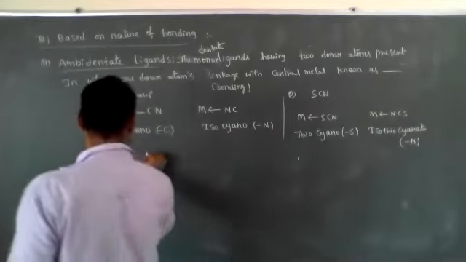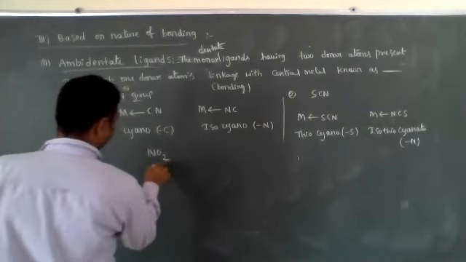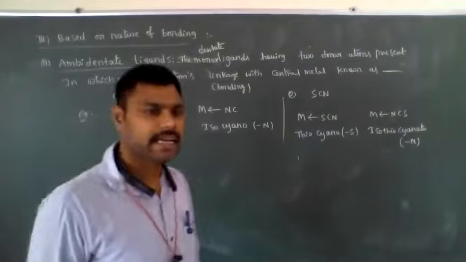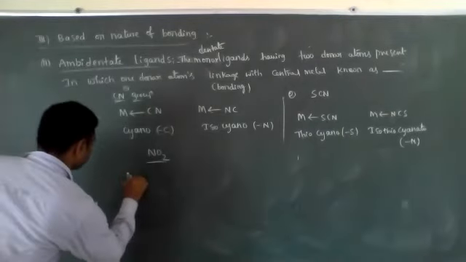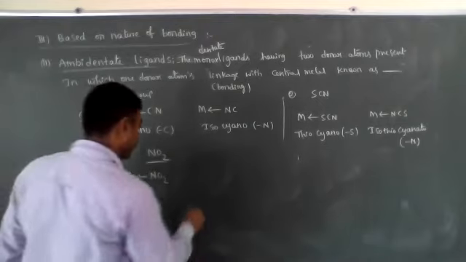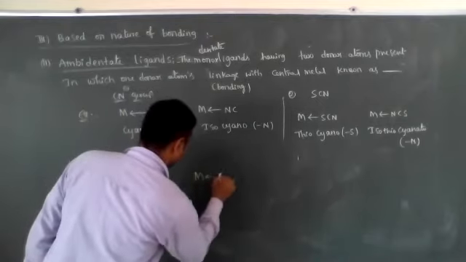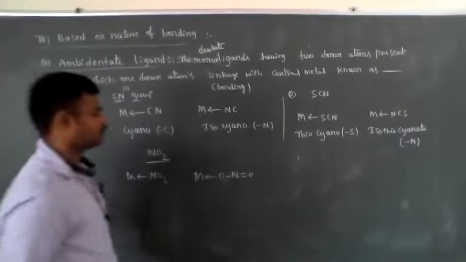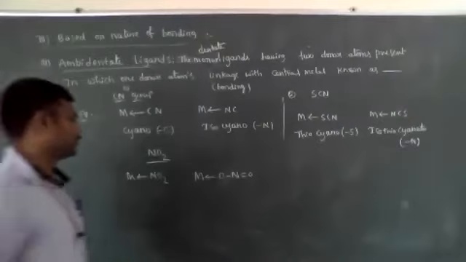In the same way, the NO2 group also acts as an ambidentate ligand, because nitrogen can bond with the metal and oxygen can also bond with the metal.